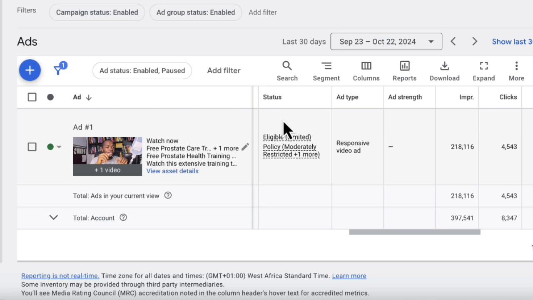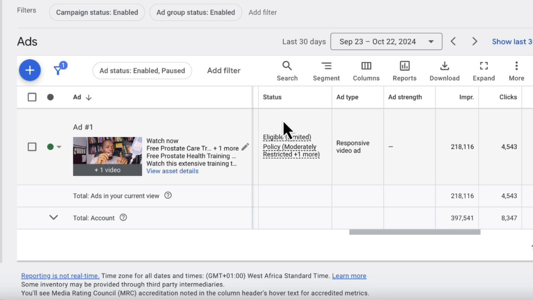When you're running an advertisement on Google and you see this type of status, what it means is that the advertisement will serve, but it will not serve to the optimum capacity. For example, if the advertisement is supposed to show to about 100,000 people, and you have this limited status in front of it, it means that the advertisement might be showing to about 60,000 people due to the limitation. So what exactly could be the reason for these limitations?